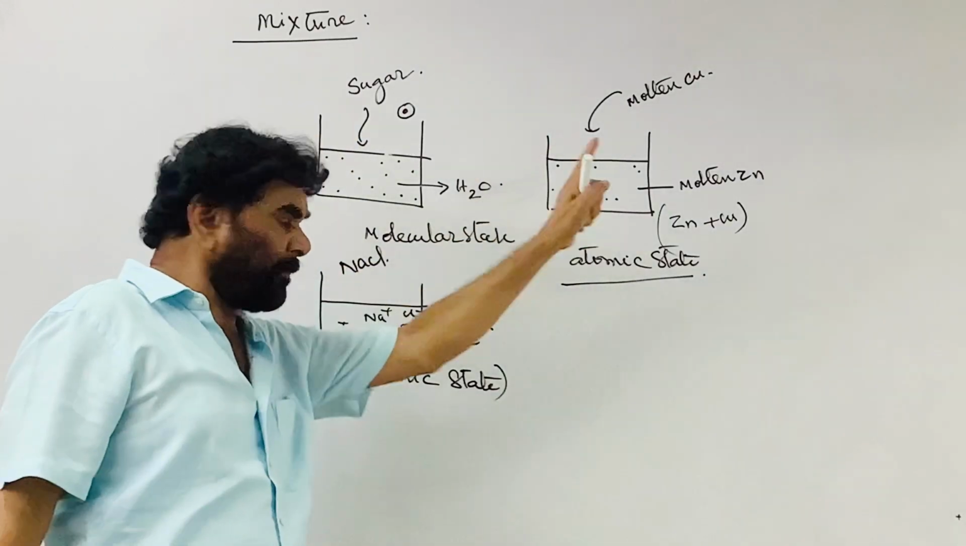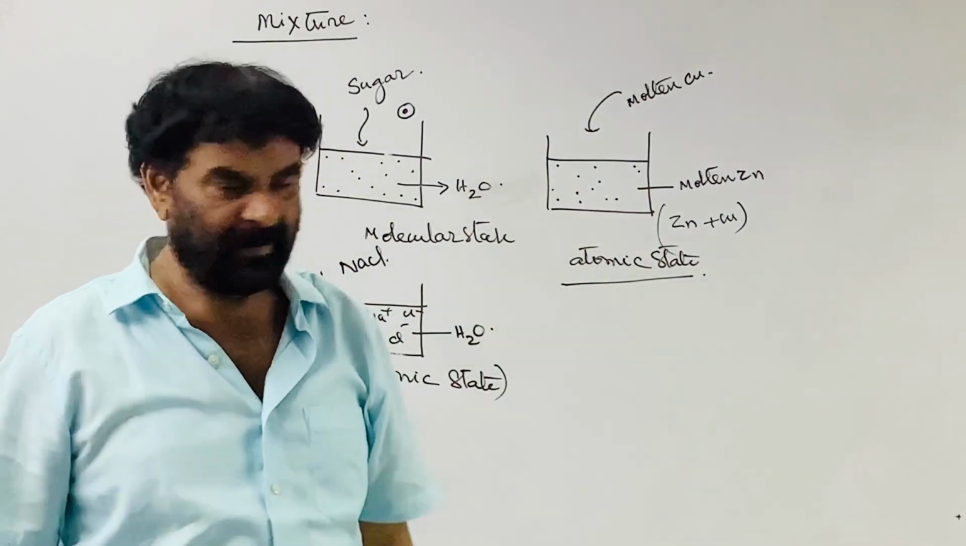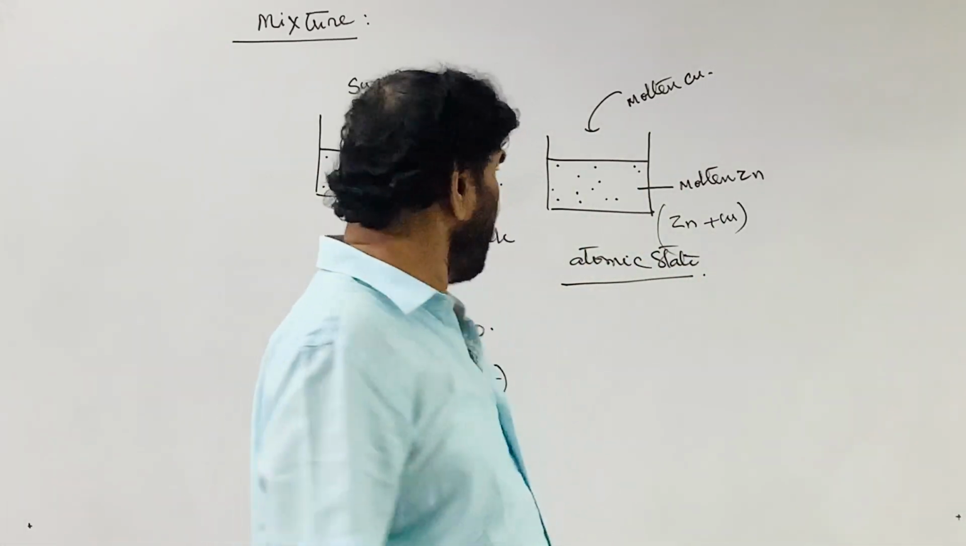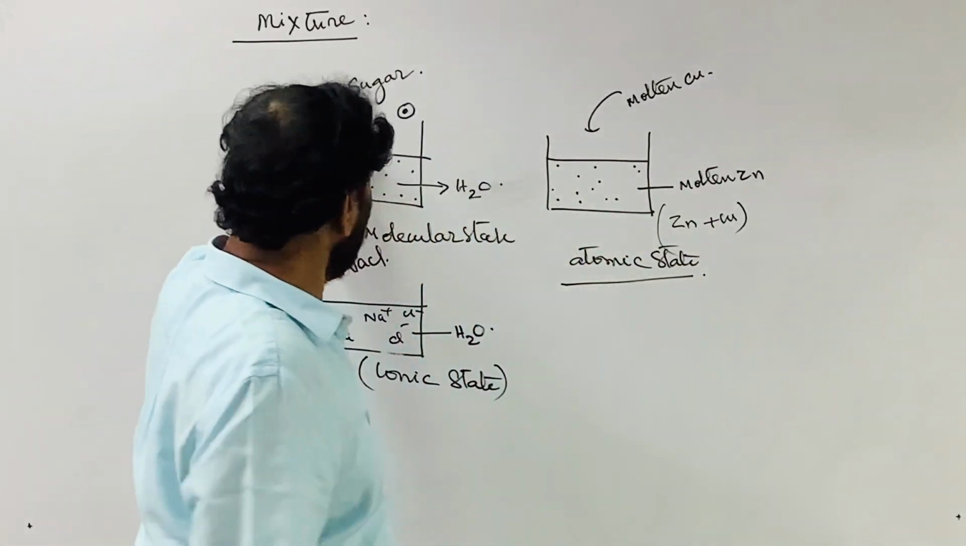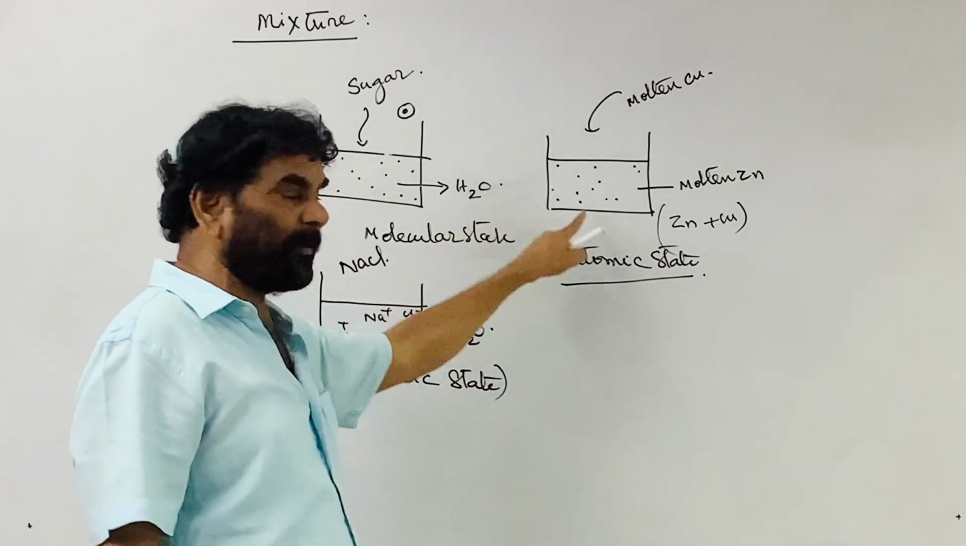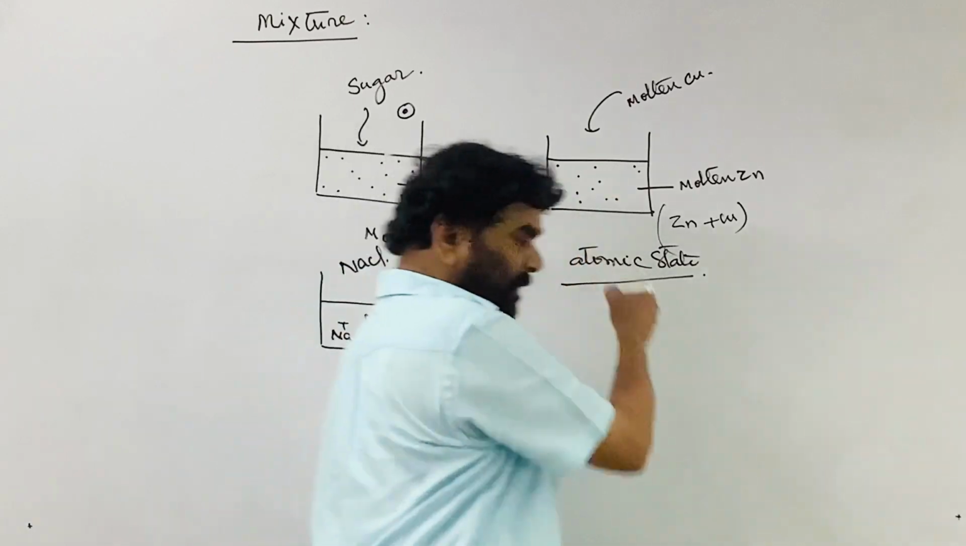All the three are mixtures. Remember, all the three are mixtures. And here, solute is dispersed in the solvent in the molecular state, ionic state, atomic state. It is dispersed in the atomic state.